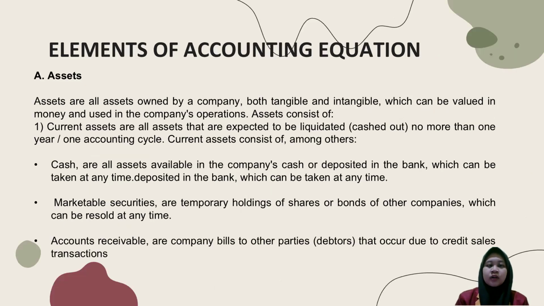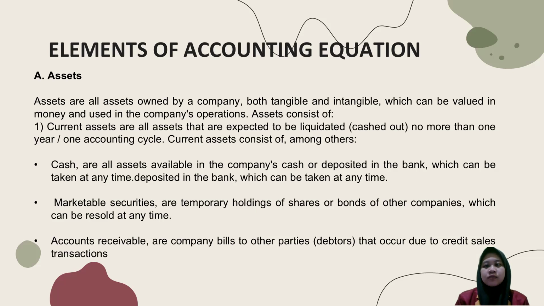Next, elements of the accounting equation. Asset. Assets are all assets owned by a company, both tangible and intangible, which can be valued in money and used in the company's operation. Assets consist of: number one, current assets, which are all assets that are expected to be liquidated or cashed out in no more than 1 year or one accounting cycle.